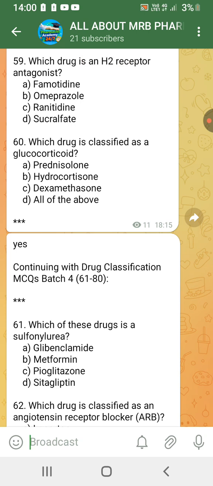Which drug is classified as a glucocorticoid? Prednisolone, hydrocortisone, dexamethasone. All of the above.